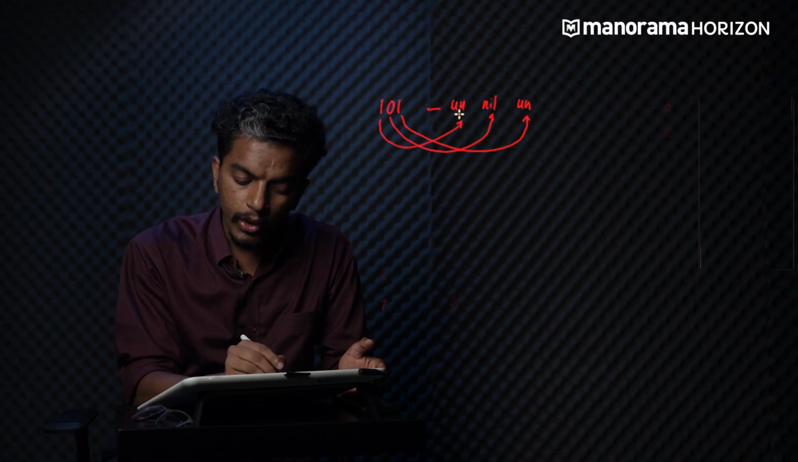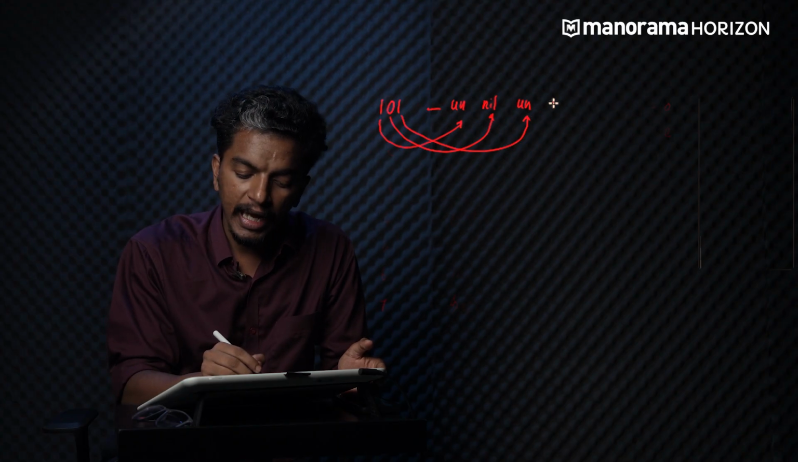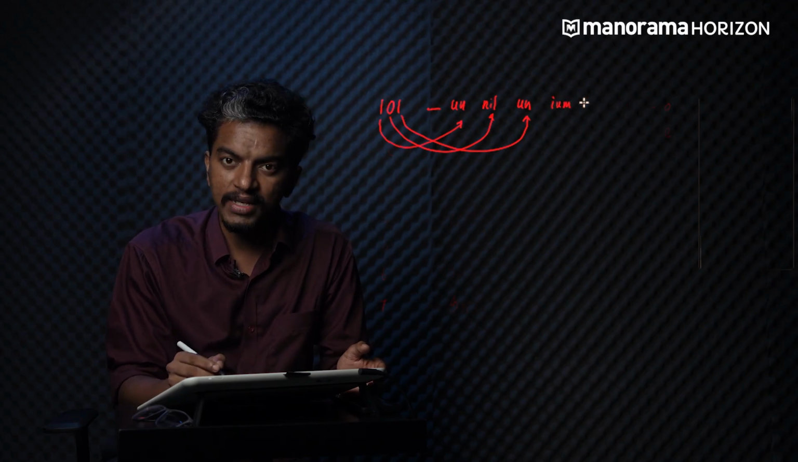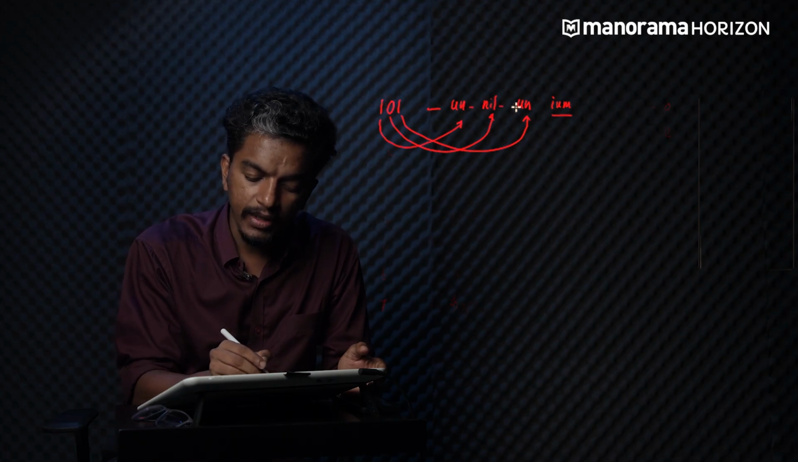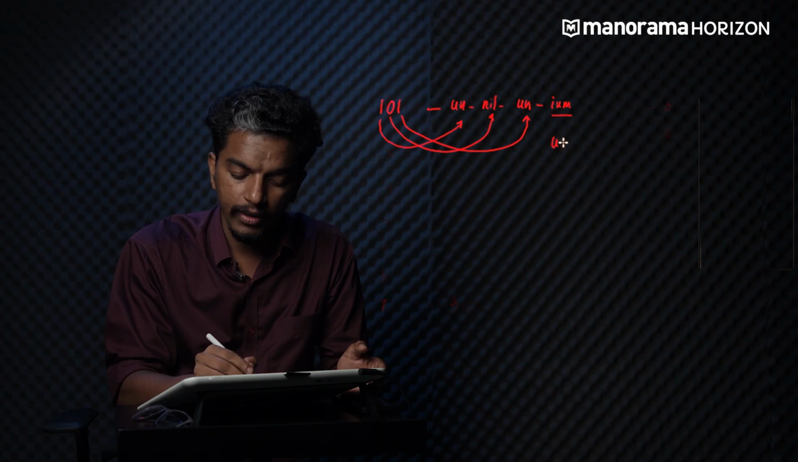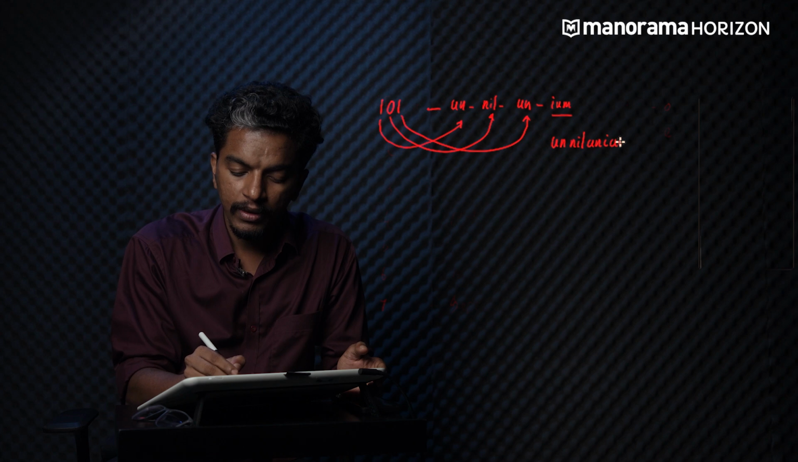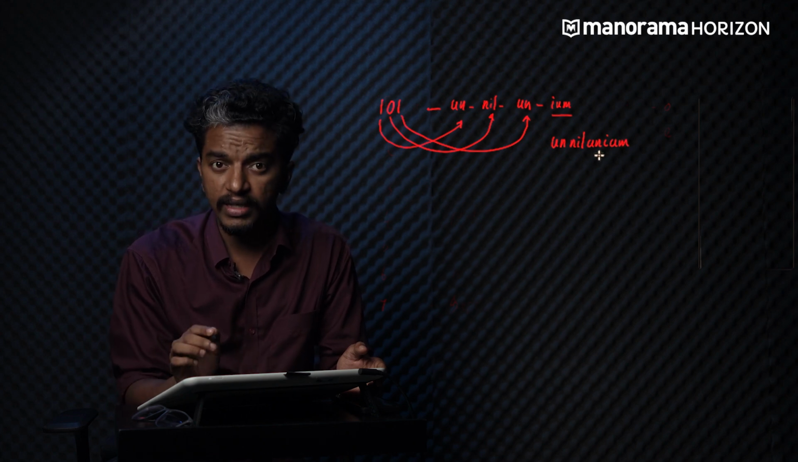Okay, you have written the 3 root words of the numbers there, and you end with the suffix, ium. What is it? I-U-M. Then write all these root words followed by ium together, and you will get the name of the element: un, nil, un, ium. Un, nil, unium. That will be the name of the 101st element.